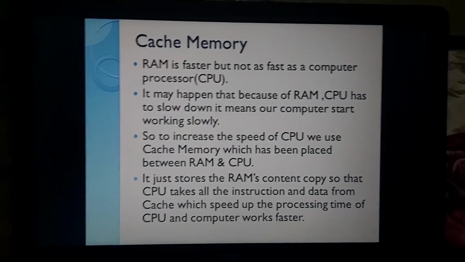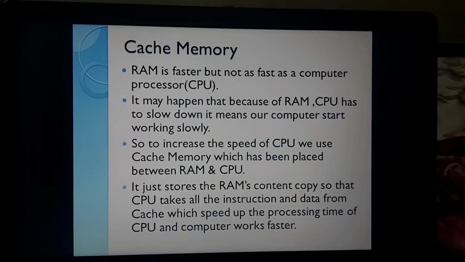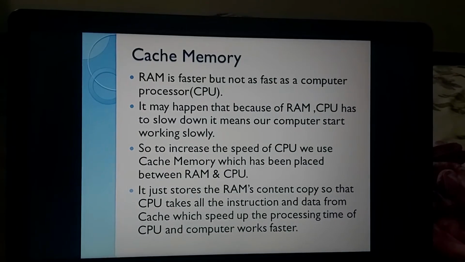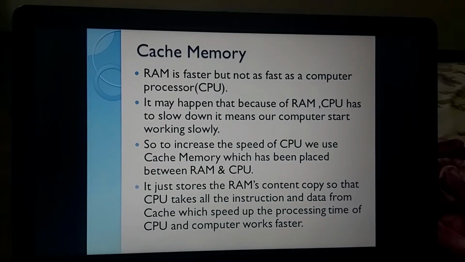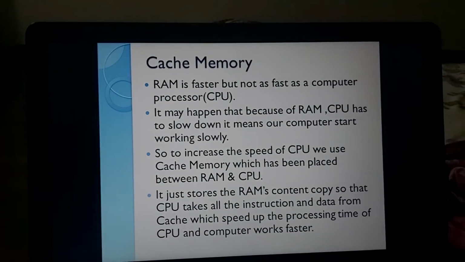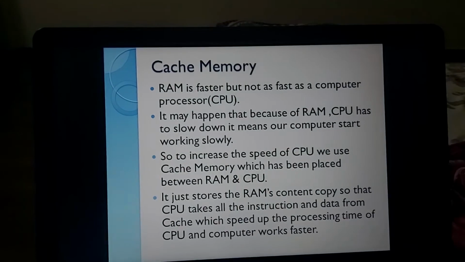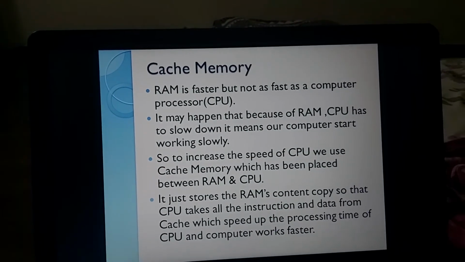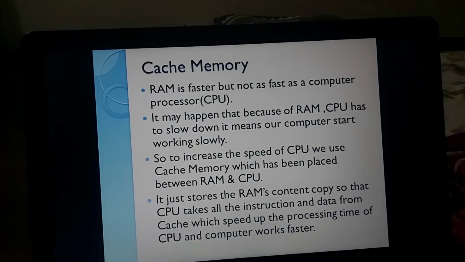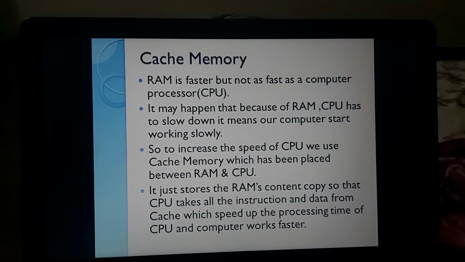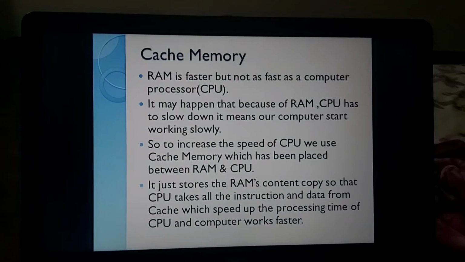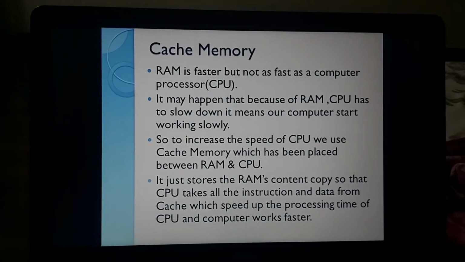Cache memory. See, if I take an example, there could be a possibility that I need to take something from the RAM again and again. Imagine I'm a CPU. I need to take information, because main memory is RAM only. So whatever instructions I'm giving to my computer to do the work, where will they be stored? Inside the RAM only. So whatever work I'm doing, copying, saving, cutting, pasting, anything, where does it go first? RAM. From RAM it will go to the CPU.